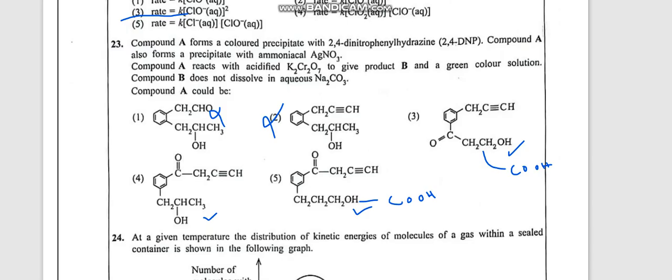Now we should know these points. But you know carboxylic acid is reacting with what? Na2CO3. But our compound B is not dissolving with Na2CO3. Carboxylic acid has the ability to evolve carbon dioxide in the presence of sodium carbonate. Then it will dissolve, right? So 3 and 5 will dissolve, but here they are saying it does not dissolve. So the perfect answer is the fourth one.